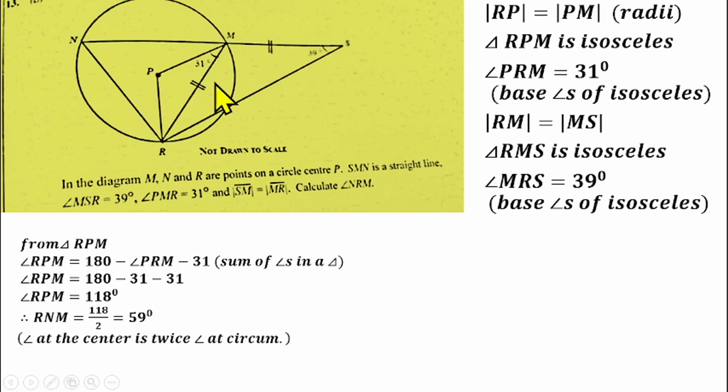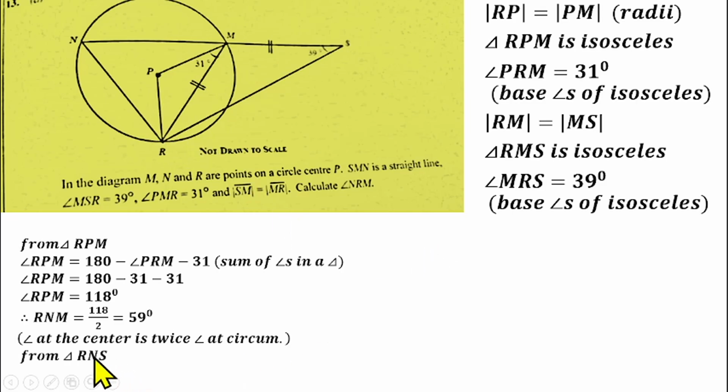Now that we know that, we can see that the whole shape here is a triangle, triangle RNS. So in that triangle RNS, we have this angle, and we also have this angle here. So we can find the whole angle here, which is angle NRS. Don't forget our aim is to find the angle NRM, which is the angle here. If you know the whole angle here, we can remove this angle that is here from it, and that will give us what we are looking for.